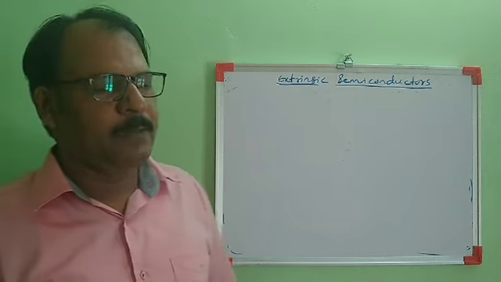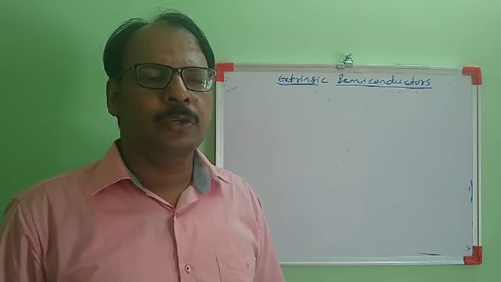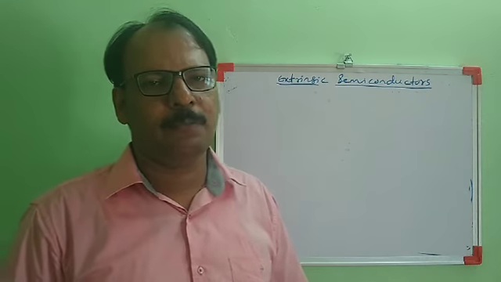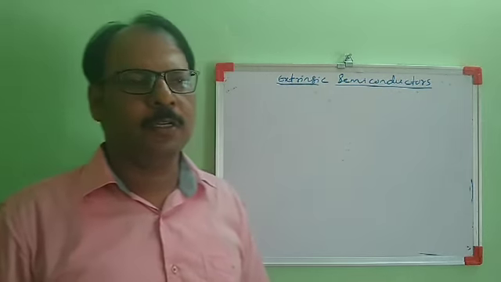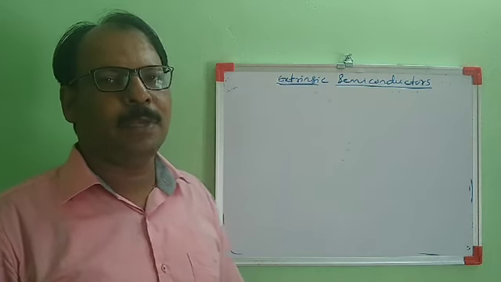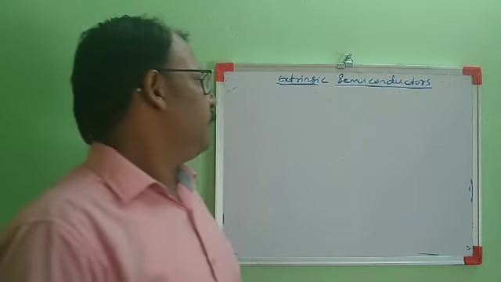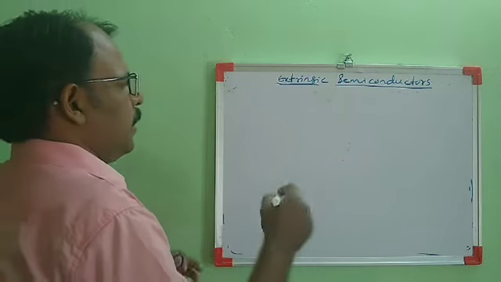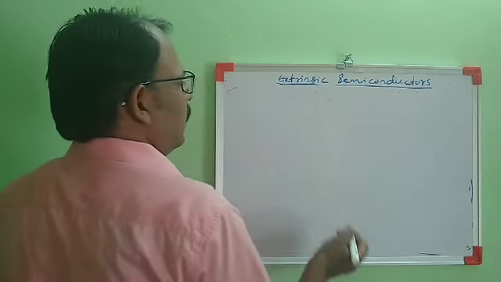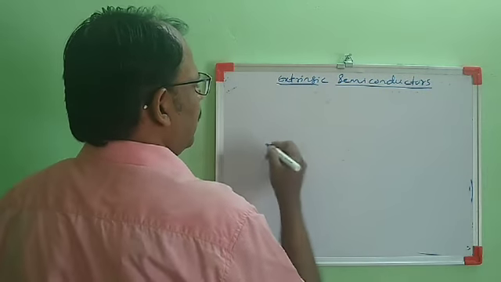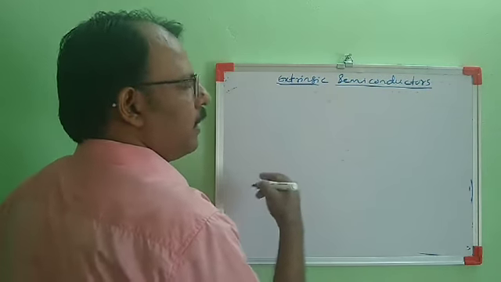If we add an impurity deliberately to increase the conductivity of a semiconductor, then that process of adding impurity is called doping, and such semiconductors are called extrinsic semiconductors. In the case of a semiconductor like silicon crystal, each silicon atom will form covalent bonds with the 4 nearby silicon atoms.